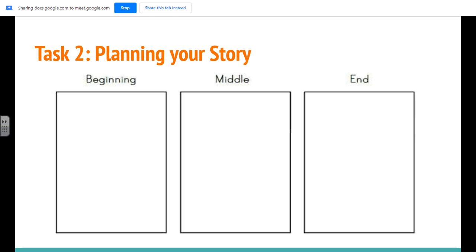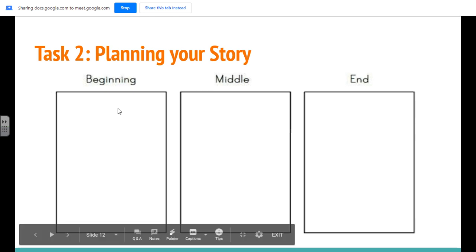So you're going to imagine that you're one of those characters and you're going to retell the story from your point of view. Okay, so when you do this, I want you to make sure when you're planning your story, you have a beginning, you have a middle, and you have an end. Now, you don't have to do it like this, okay, because you might want lots more information in your middle than you do in your beginning and your end.